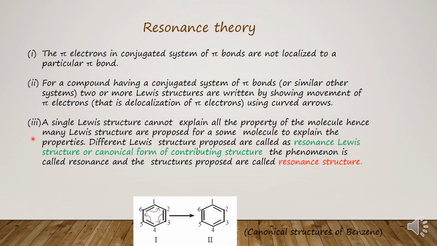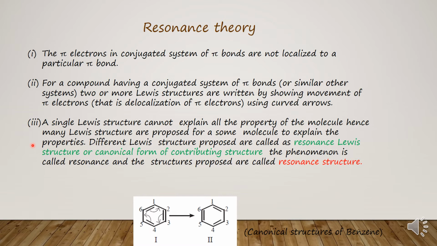Hence, many Lewis structures are proposed for the same molecule to explain the properties. Children, all those structures which are represented to show the properties of one compound are called resonance structures, or resonance Lewis structures, or canonical structures, or canonical forms or contributing structures.